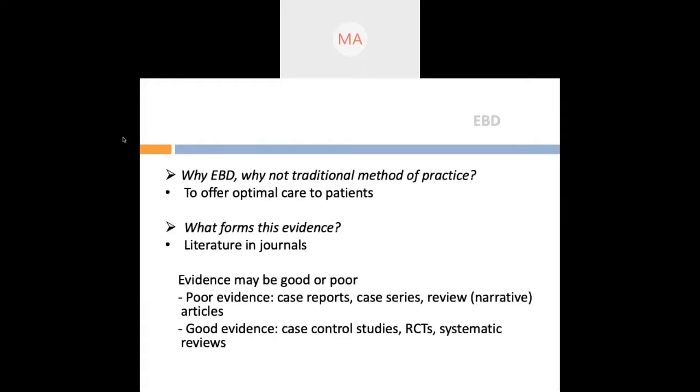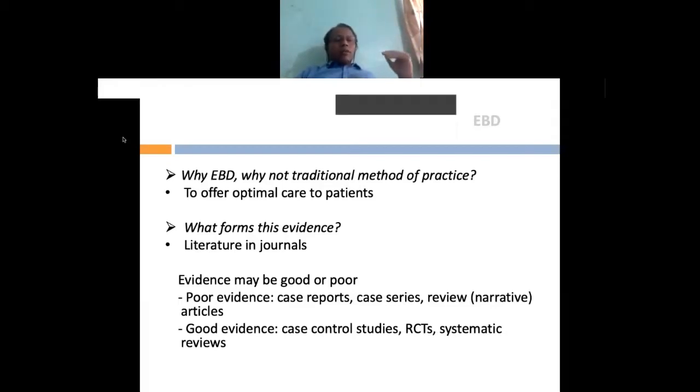Now, somebody asked me, why do we do evidence? Why is there a need for evidence-based dentistry? It's mainly because you provide optimal care to the patients. If tomorrow somebody tells me that I have had a good experience with this particular drug for this particular lesion, how do I know that it's not just an anecdotal experience and it's a proper evidence? So unless a trial is conducted for that particular drug and published in a peer-reviewed journal, we can't consider it as a good evidence. So that is why I always insist on authentic journals.